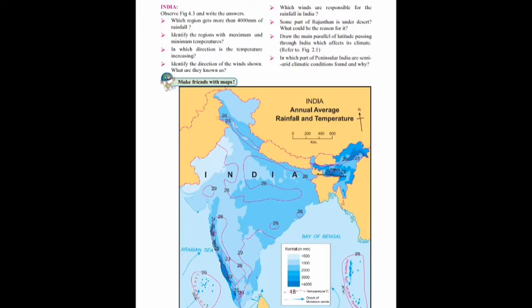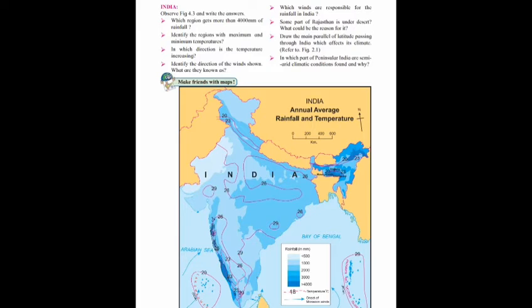Okay. First question is, which region gets more than 4000 millimeters of rainfall? The answer is the southern part of the western coastal region and the northeastern region get more than 4000 millimeters of rainfall.